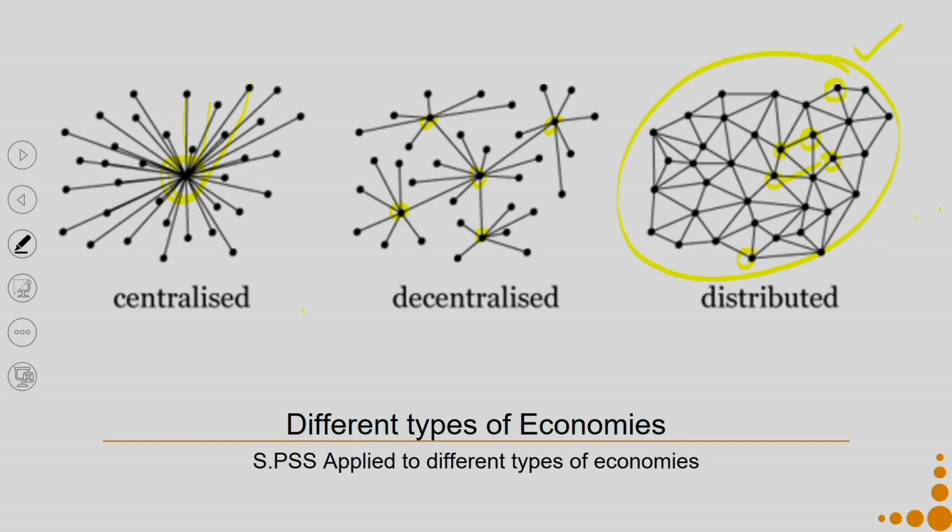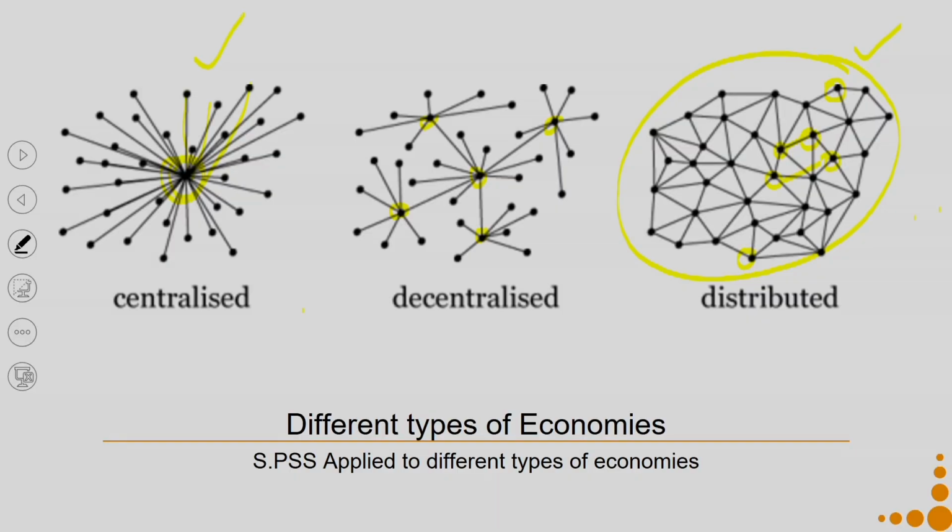Now we can apply our sustainable product service system to each one of these economies. Say in the context of a centralized economy, if we apply a sustainable product service system design, for example, the example of the Fresh water company that we were discussing, which will supply water purifiers to everybody's homes by following an SPSS model, this company is operating under the centralized model.